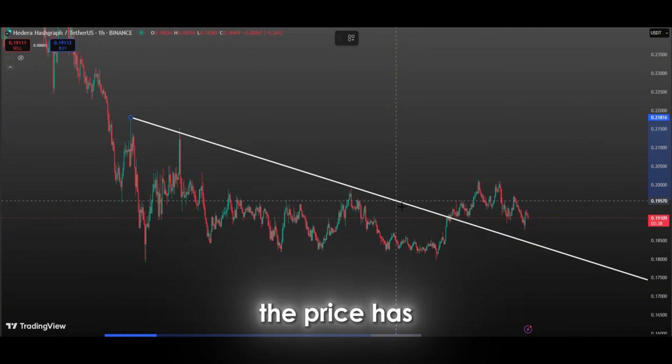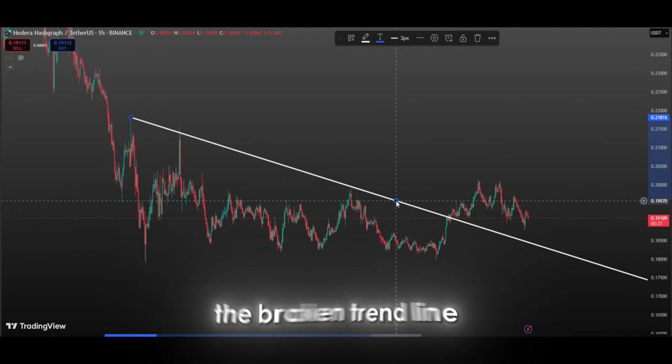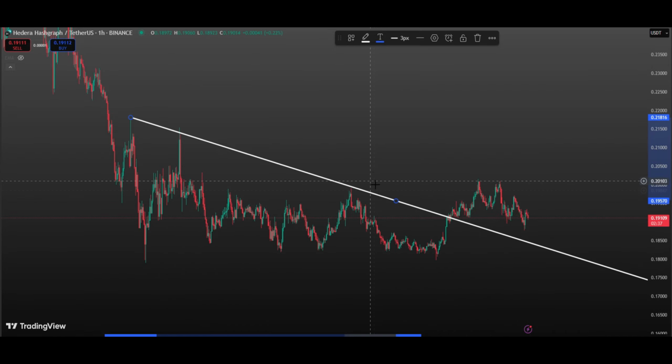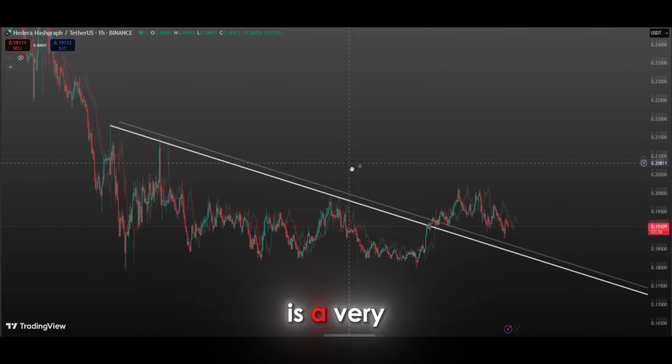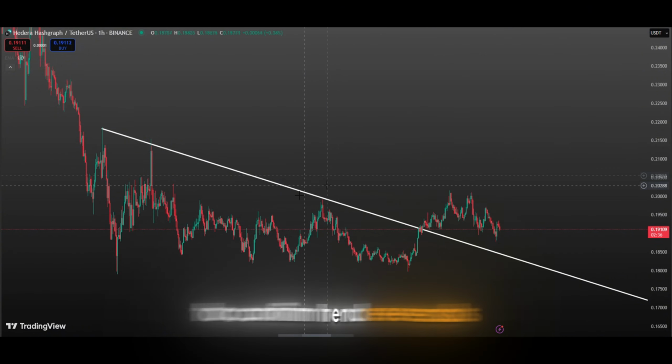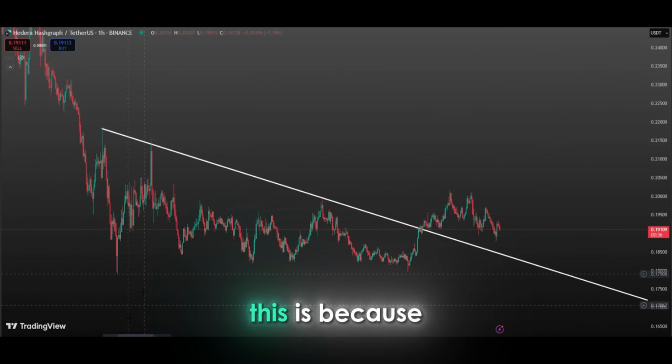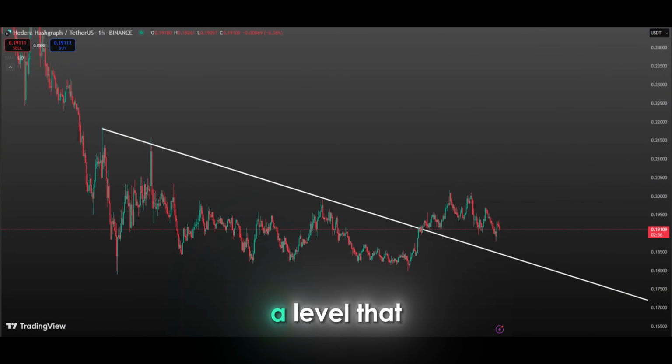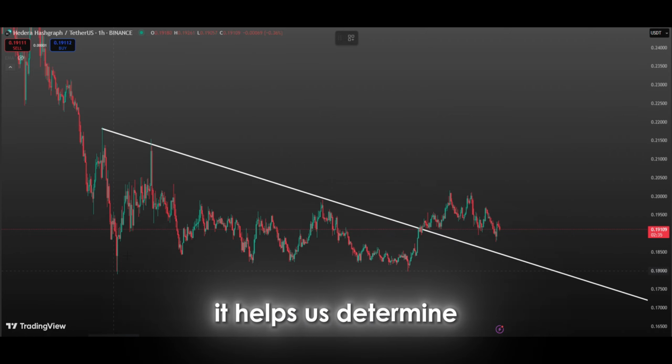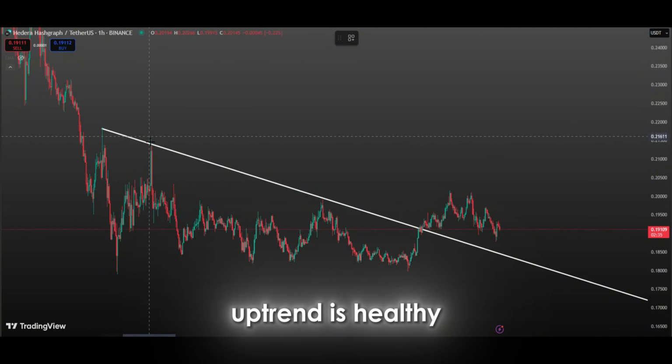Currently, the price has pulled back toward the broken trend line and entered a retest phase. The retest phase is a very important process in technical analysis to confirm trend reversals. This is because when the price tests a level that previously acted as resistance, now as support, it helps us determine whether the new uptrend is healthy.